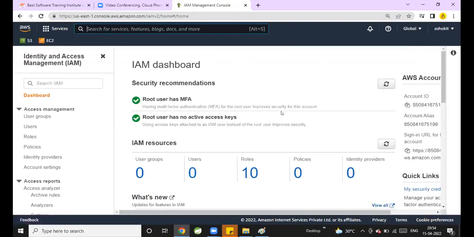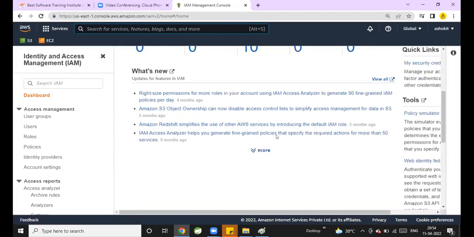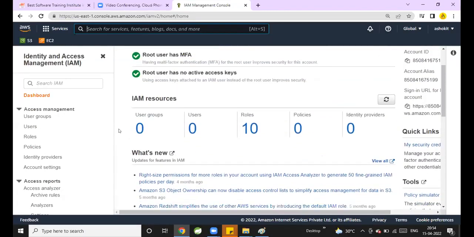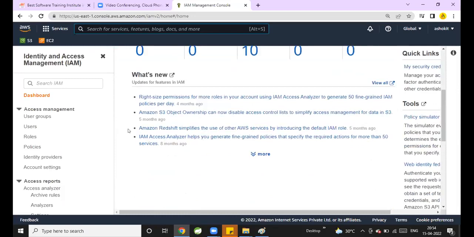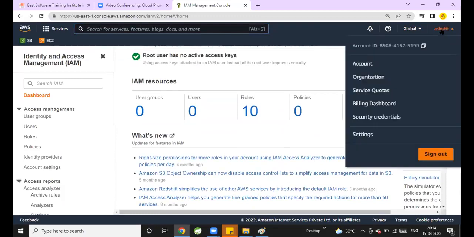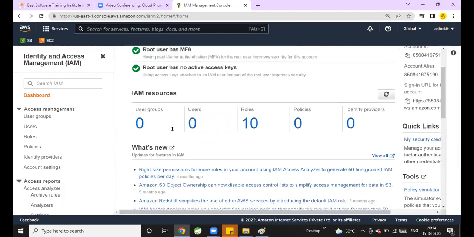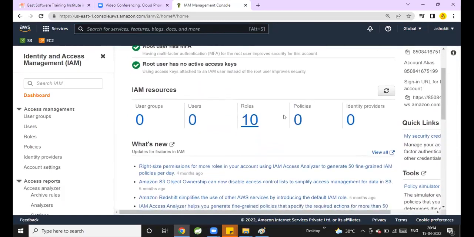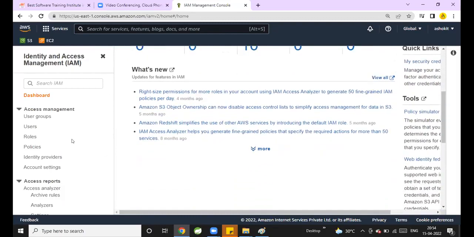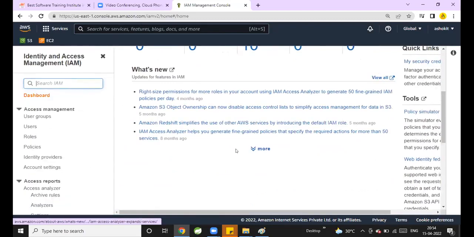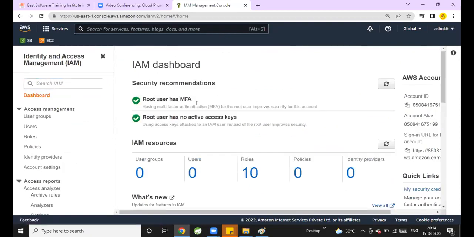Guys, are you able to see add multi-factor authentication? Yes, sir. Now, can you click on that add button? What are the options it is displaying for you? Activate MFA, virtual or device? You click on virtual MFA. That option is not coming for me. Root user has MFA, security recommendations, user groups, user routes, IAM permissions. Root user having MFA.